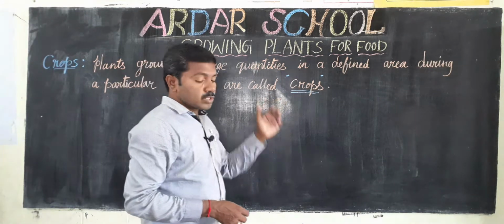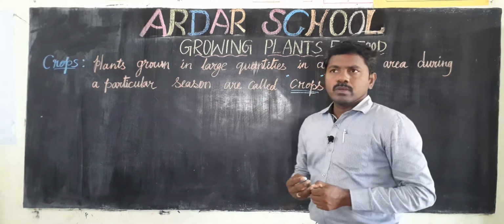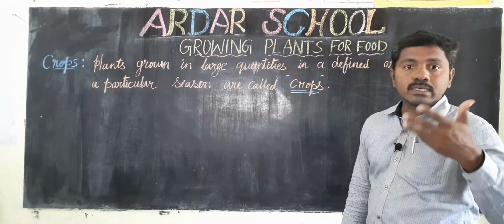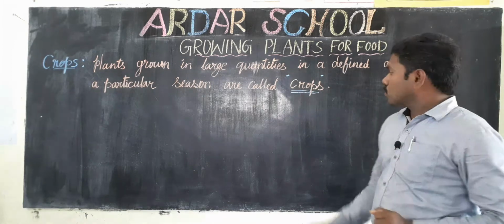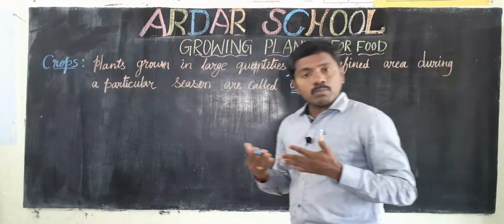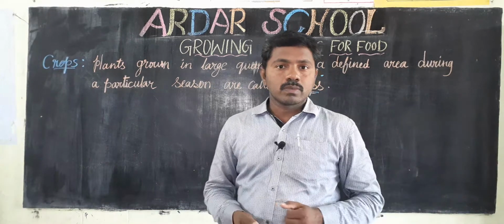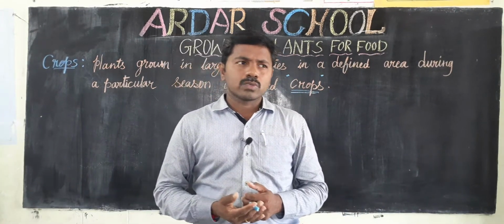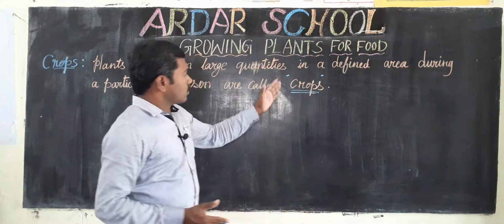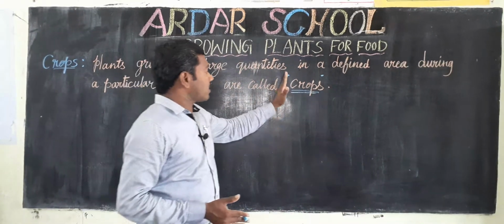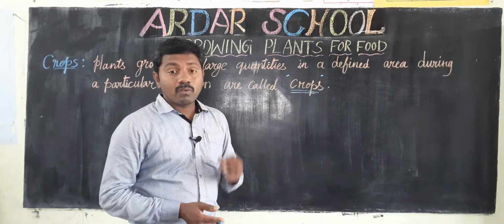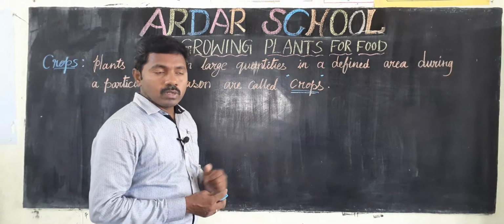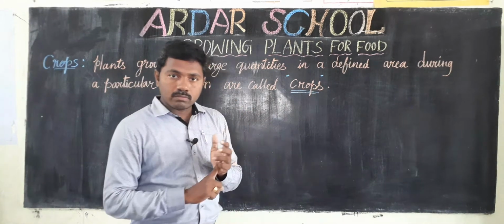Okay, children, these crops are grown in different areas, in different seasons. So what are the different areas? Some crops are grown in wet areas, some crops are grown in dry areas. Okay, whatever may be. So what are the factors that a crop depends upon? If you observe the factors, one is the soil.